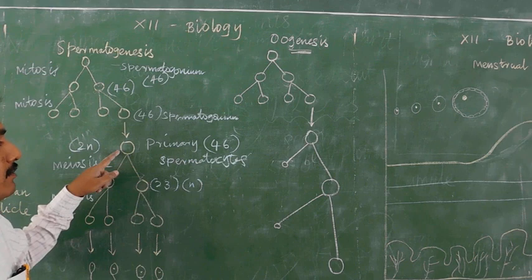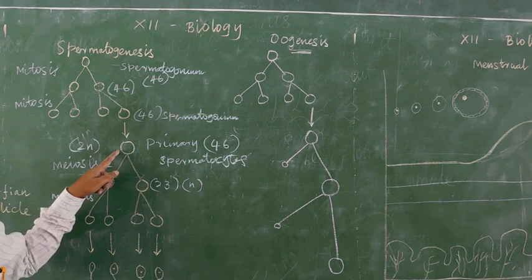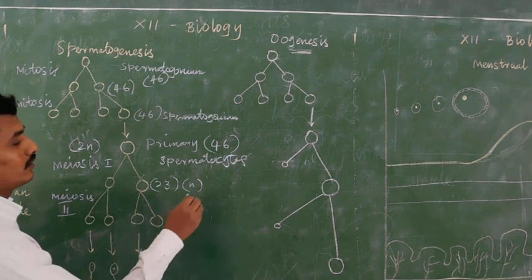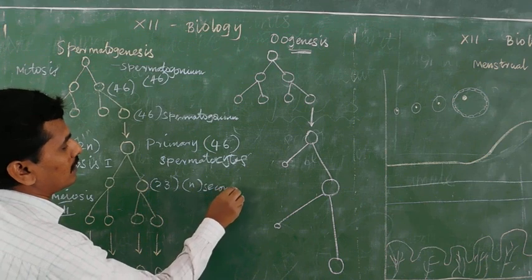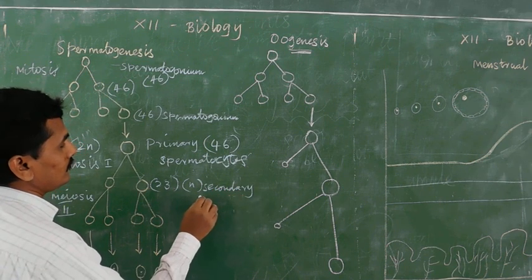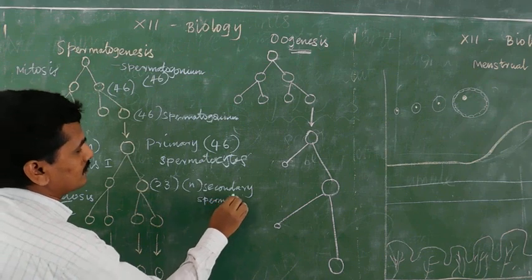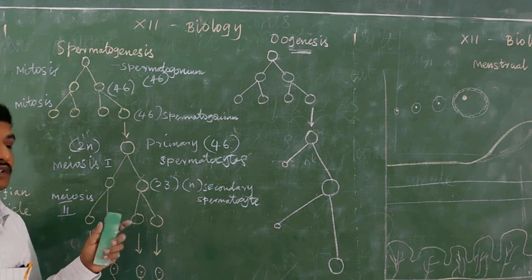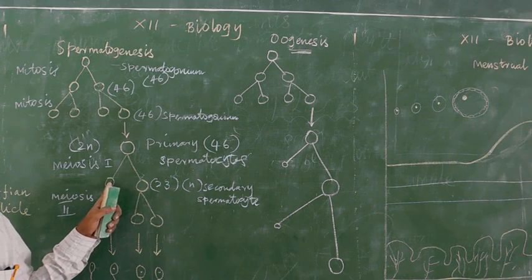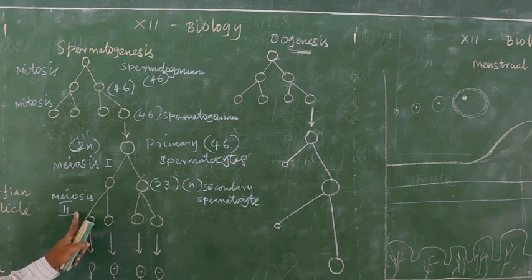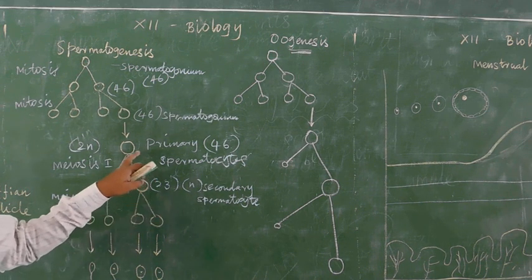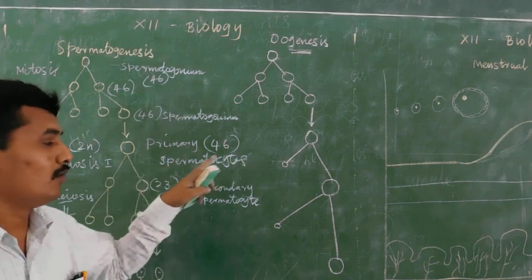The primary spermatocyte, which contains 46 chromosomes, after meiosis 1 division develops into secondary spermatocytes. Secondary spermatocytes contain 23 chromosomes and follow meiosis 2. In 11th standard, meiosis 2 is the same as mitosis, and the chromosome number stays the same.